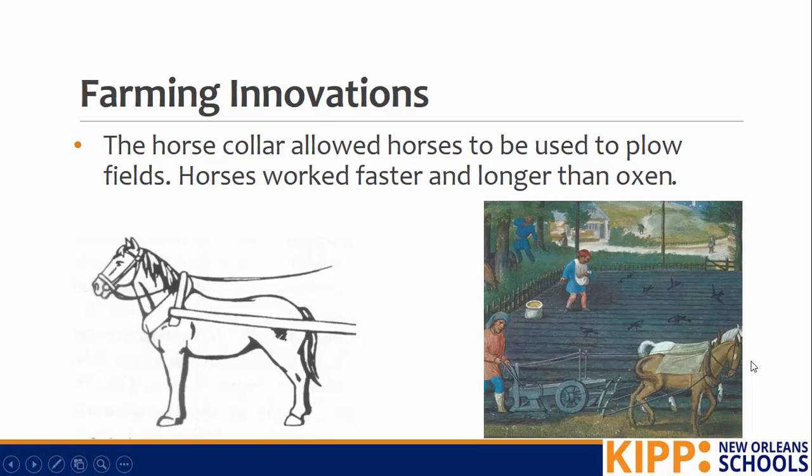Another farming invention was the horse collar. This allowed horses to be used to plow fields. Horses could work faster and longer than oxen, so having horses use horse collars was a game changer for this time period.